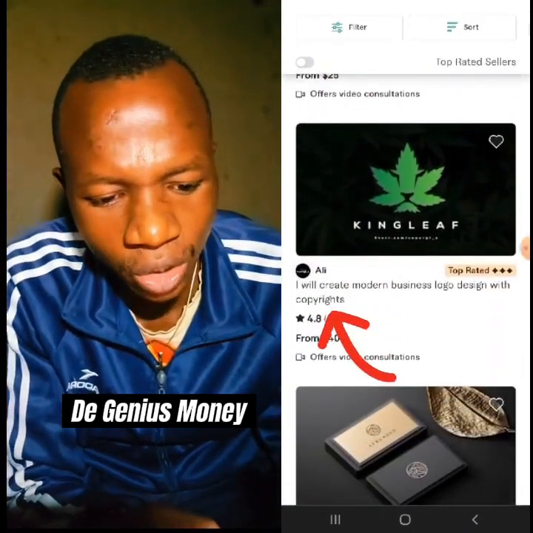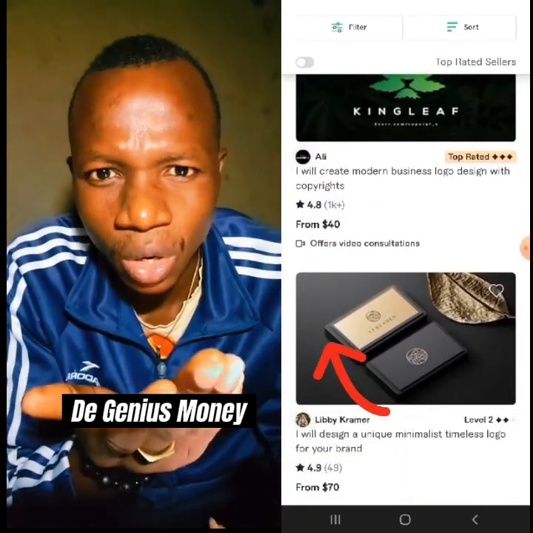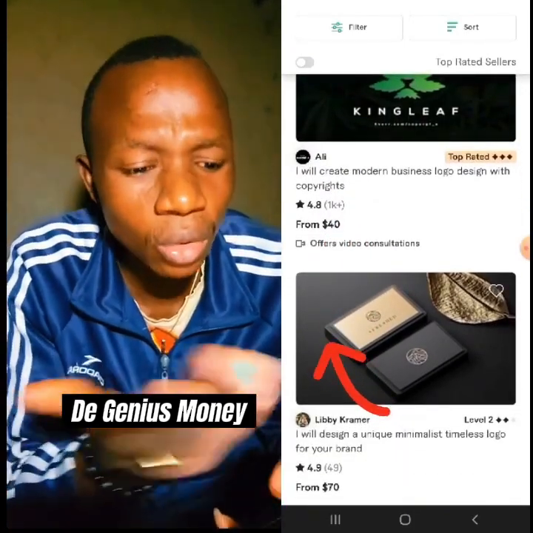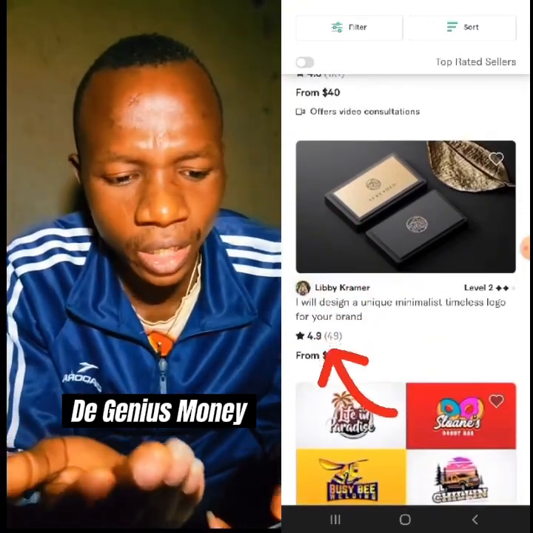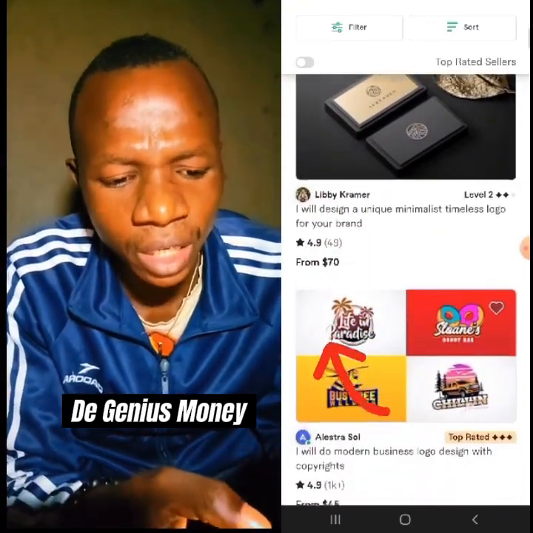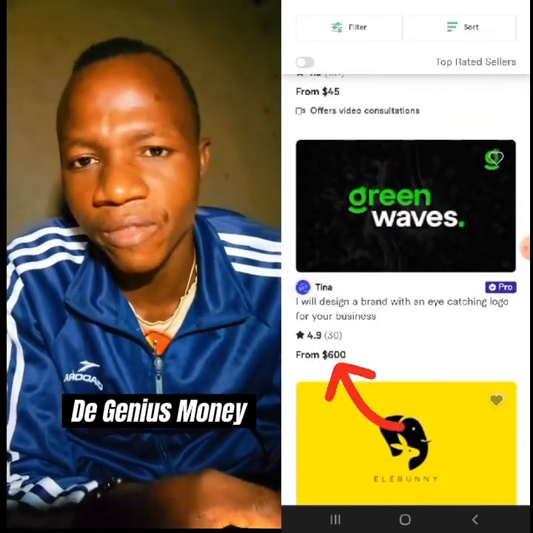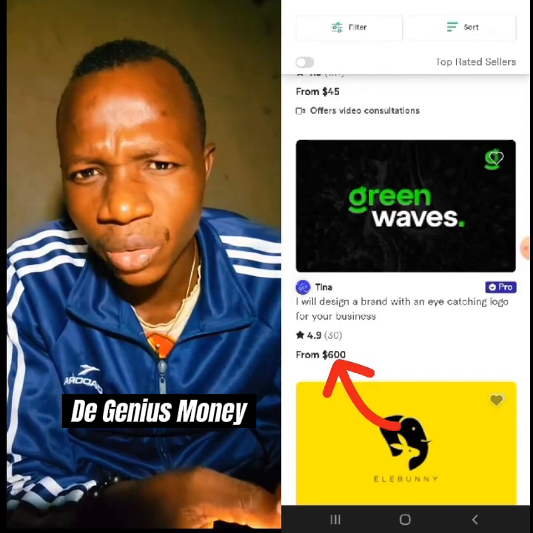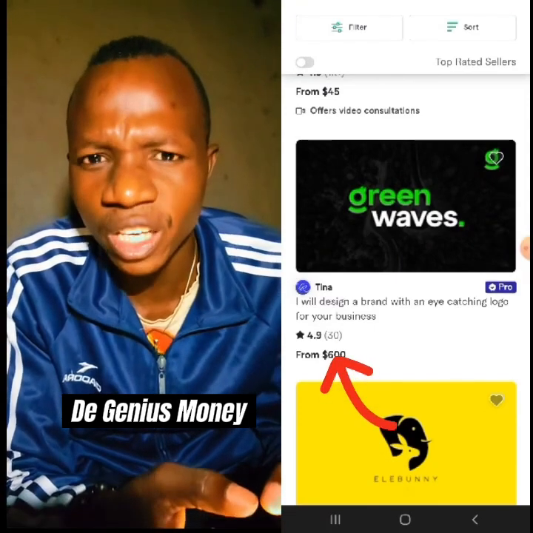How much are they saying this one? $40. You can see it and they don't make sense. They look like those ones, so they're not good. They don't look okay compared to those ones that Meta AI will give you. Do you understand? See how much you are selling logos. $70, $45, $600 for this green wave. Do you see what I'm telling you? This $600, you know how much? You know how much? 700 something K.